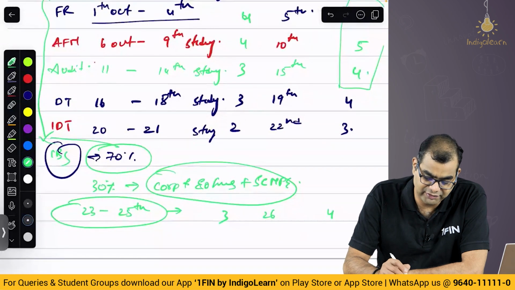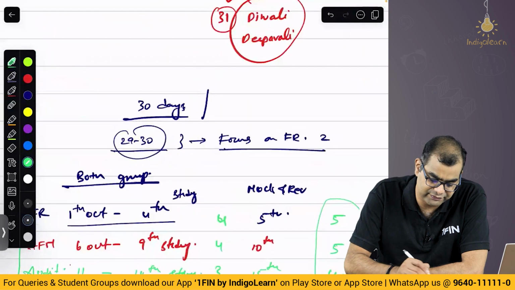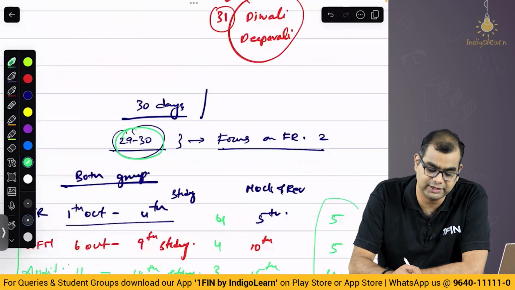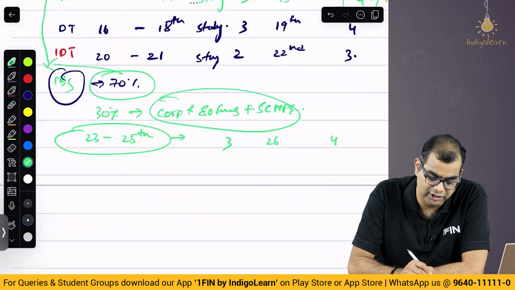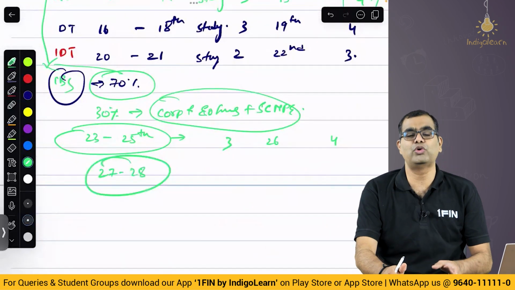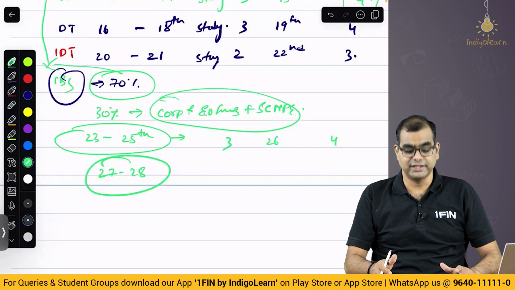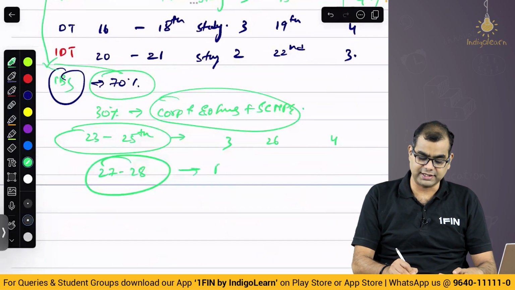Now after having spent 4 days, what are the days that are left? You have 29th and 30th, you are supposed to prepare for FR. You now have 2 extra days, 27th and 28th. These 2 extra days are buffer days. These 2 are specifically designed as buffer days.